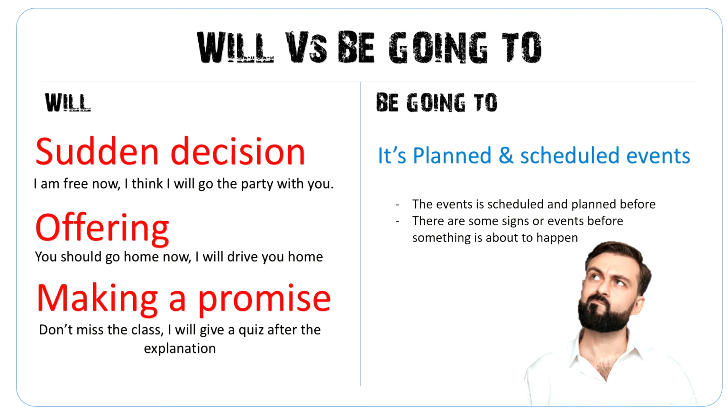Jadi biasanya ada tanda-tanda atau ada kegiatan yang memang sudah dilakukan sebelumnya agar kegiatan tersebut terlaksana pada masa yang akan datang. For example, like the previous example, Anna sudah membeli baju dress karena dia akan pergi ke pesta. So therefore Anna uses going to because she has planned and scheduled her activity for going to the party.